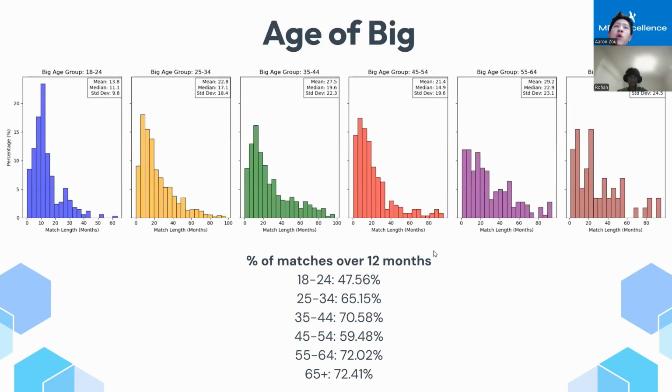Moving on to age, we see that there is a slight trend between increased age and increased match lengths. When we computed our p-values for multi-subcategorical variables like this, we just did each pairing and then took the lowest p-value. That tells us that, yes, there is a difference between one of the two subgroups. For age, we can see that among the age group 18 to 24, compared to any other age group, there is a big difference. This is also confirmed by the percentages below.